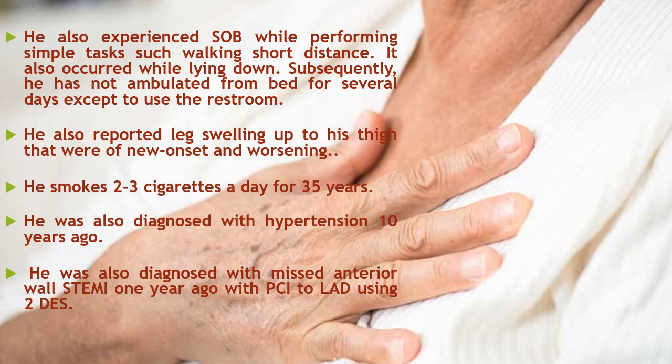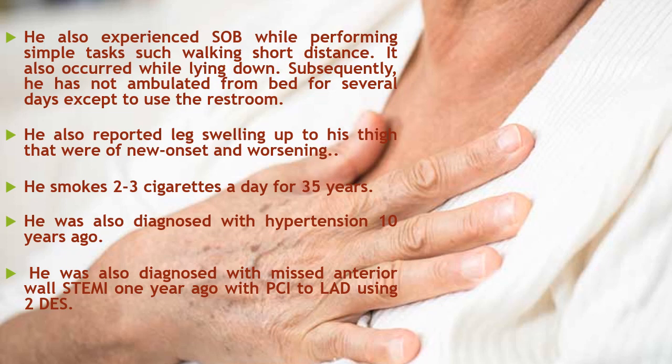He also reported leg swelling that was of new onset and worsening. This leg swelling we call edema of the lower limb. So this patient is now presenting with congestive symptoms. This dyspnea can be a congestive symptom, and this lower limb edema may be a systemic congestive symptom. What else? He smokes 2 to 3 cigarettes per day for 35 years.